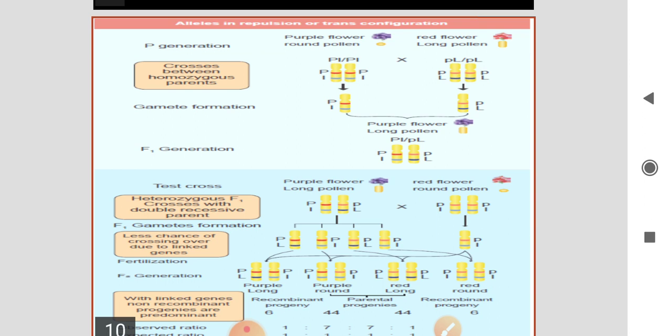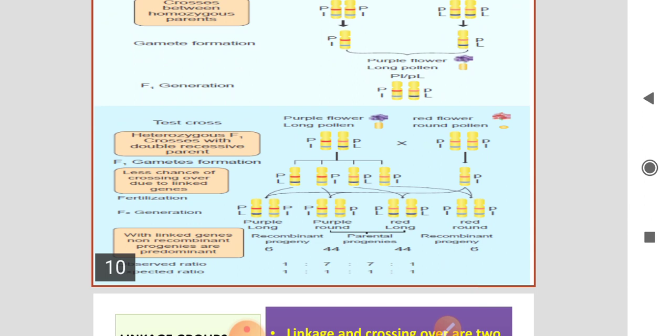So the two processes increase the parental character, but here the law of independent assortment is not used in these crosses. So these two linkages are not suitable for the law of independent assortment.